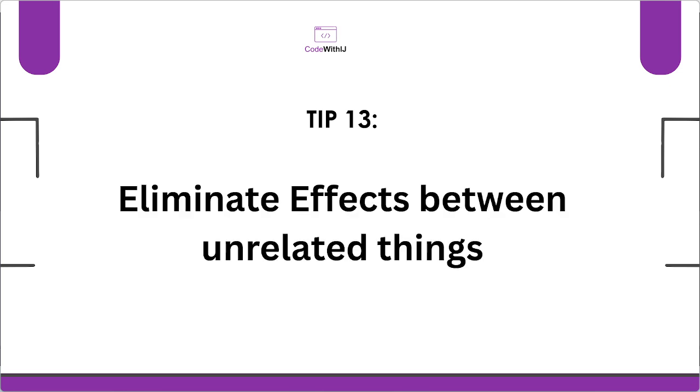So eliminate effects between unrelated things. If you notice that a functionality you're writing does not relate to another functionality, don't force the code. Don't try to make it work. Don't say, oh, this code is reusable over here, when it's not, and keep using that code over and over again until the system is breaking and you're like, this code is supposed to work. Don't say it's supposed to work. Prove it, prove that it's supposed to work.